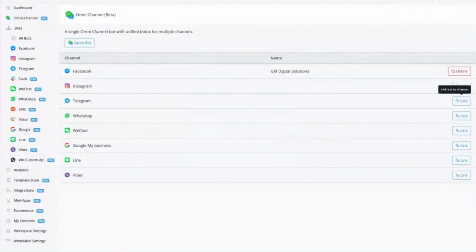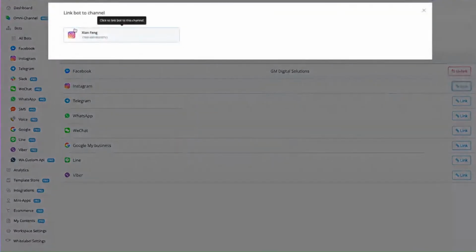You can do the same with Instagram. For example, if I go to Instagram, this Instagram I just connected. I haven't created a bot yet. So once I link that to the Omni channel, then I can create the bot in that Omni channel. It will still count as one bot. That's the big difference.